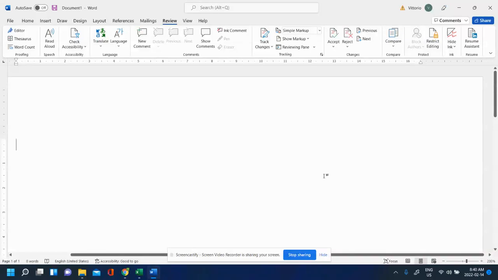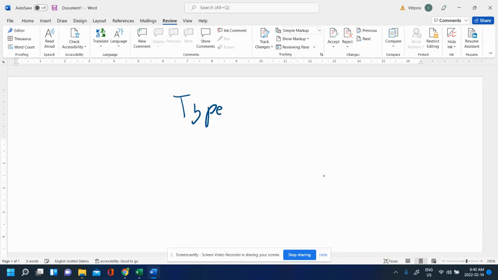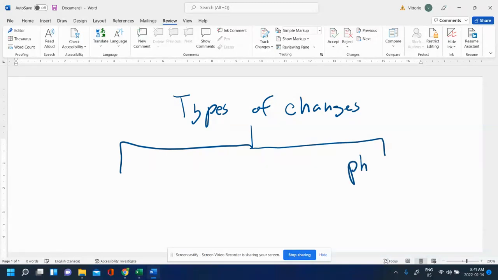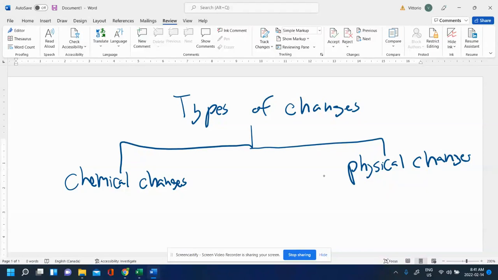In this video, we're going to see a quick overview of physical changes and chemical changes. So these are the types of changes that can happen to matter. And there's really two main types of changes that you can see. You can see the physical changes, and then you can also see what's called chemical changes. So physical changes are changes that you can do to matter without changing what the identity of it is.